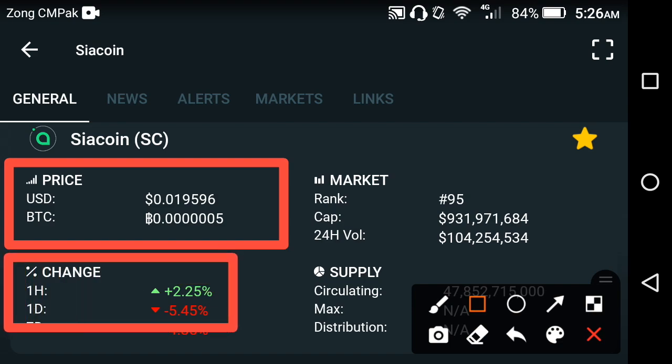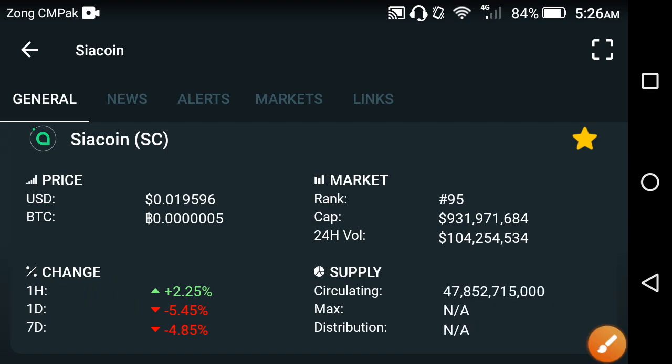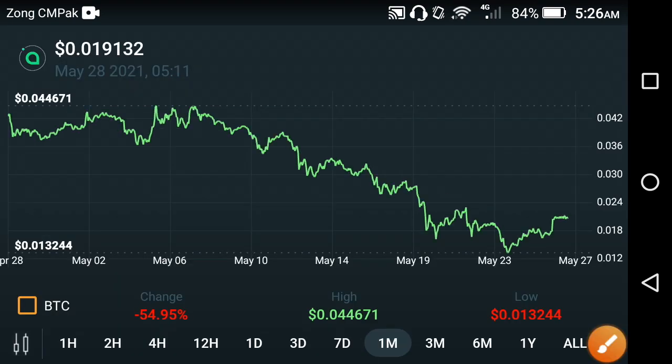On the other side, let's look at the price changes that occurred in Siacoin. Absolutely my friends, the last 1 hour price change is positive, except for the last 1 hour, the last 1 day and last 1 week price changes are negative. Only the last 1 hour price change is positive, my friends. And as you know, it is the end of the month, and these days every cryptocurrency is falling fast, my friends. Let me show you the price chart and what's going on in Siacoin.